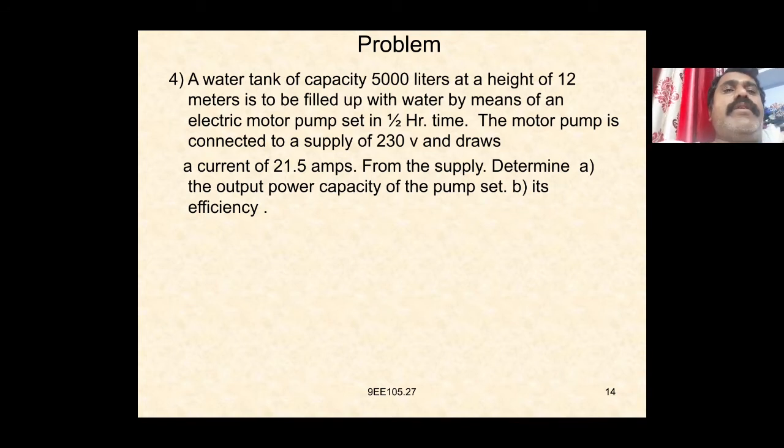Given a water tank of capacity 5000 liters at a height of 12 meters, it is to be filled with water by means of an electrical motor pump set in half an hour. The motor pump is connected to a supply of 230 volts and draws a current of 21.5 amperes from the supply. Determine the output power capacity of the pump set and its efficiency.